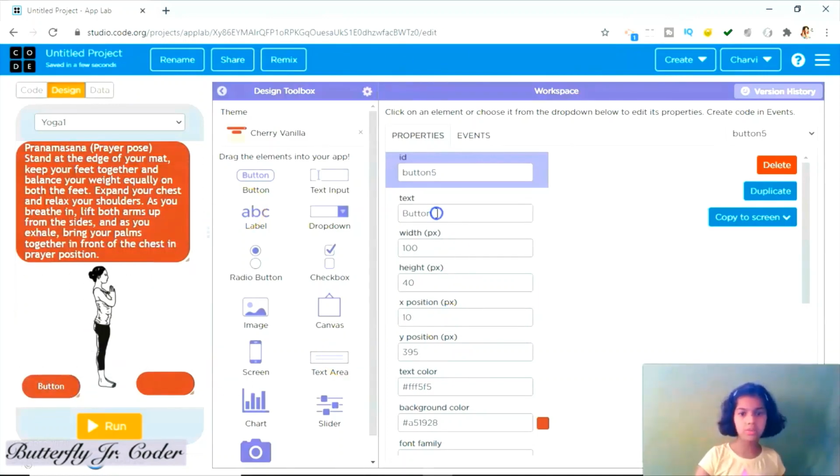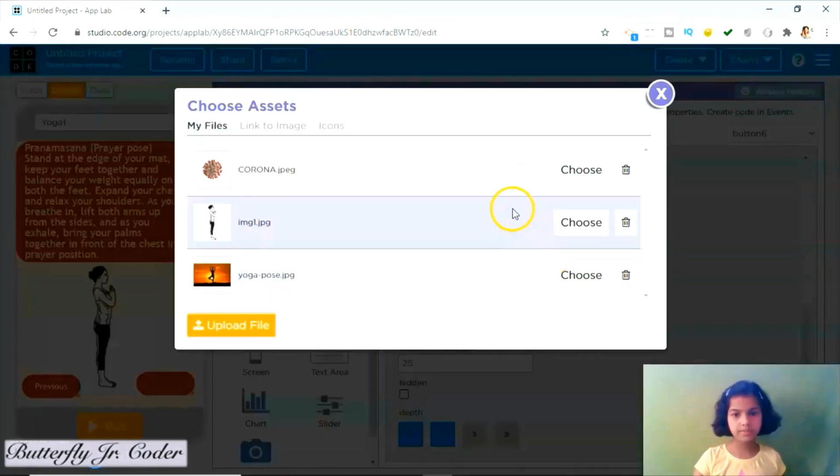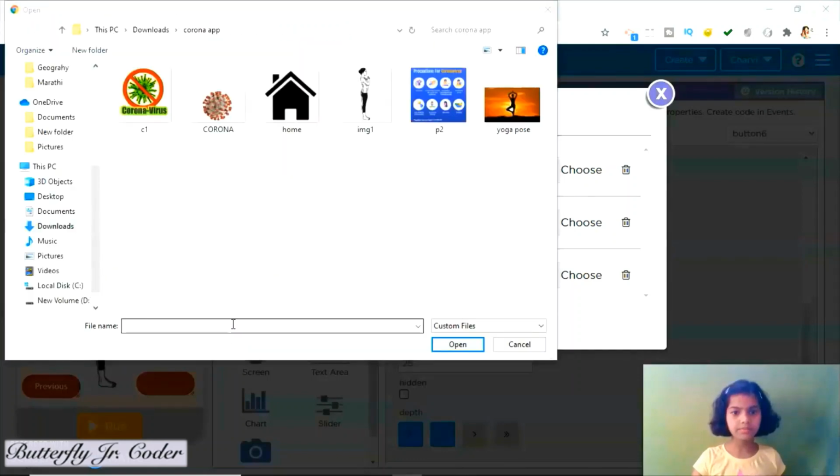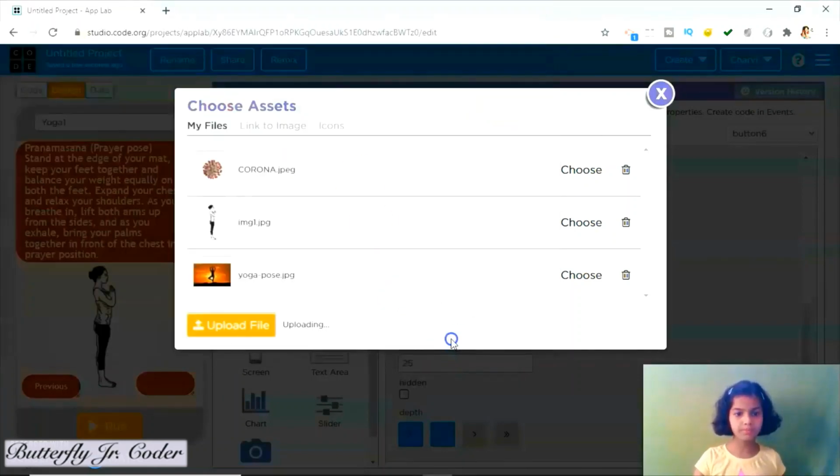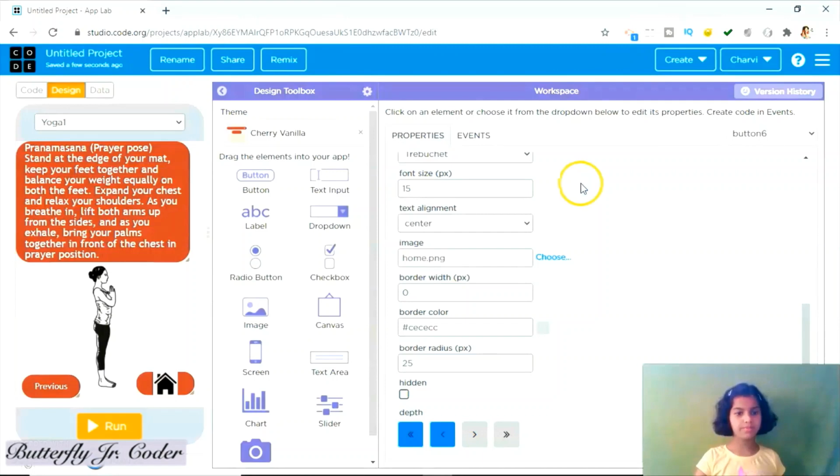This button should be previous, and here we will upload the picture. Home. Choose. This page design is also over.